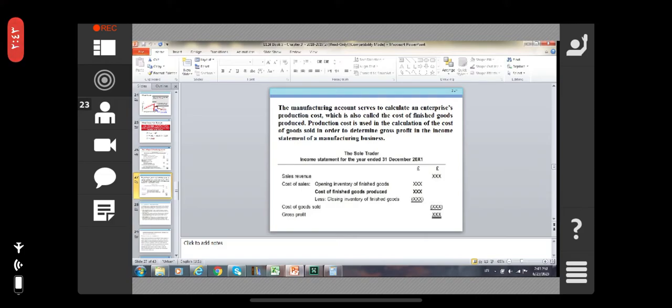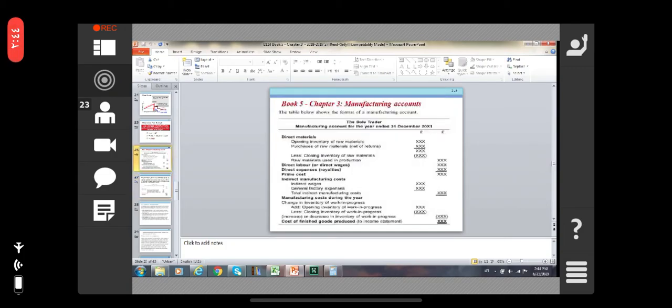Then cost of goods sold will be calculated, and after that we will get the gross profit. We calculate the cost of goods sold here: the opening inventory of the finished goods plus the cost of finished goods produced. See here, this is the cost of goods sold.